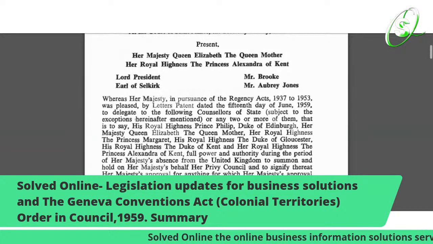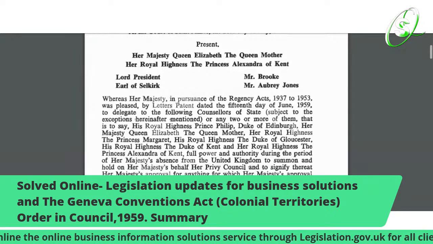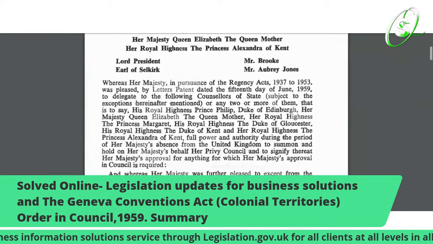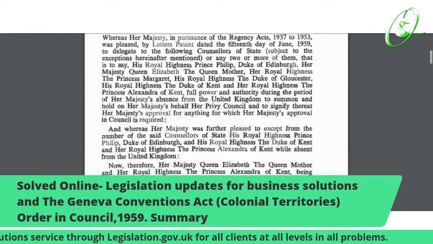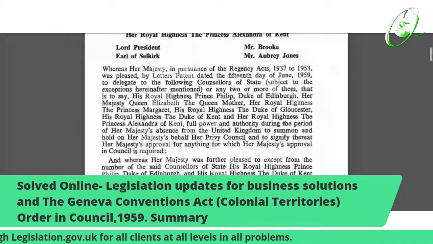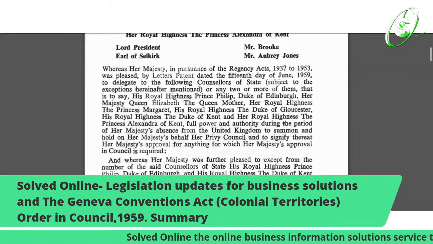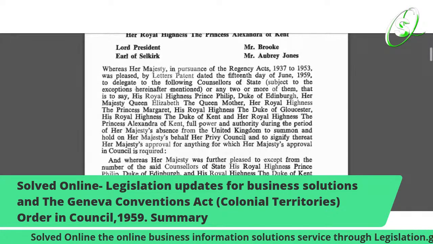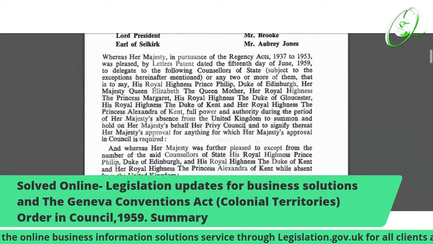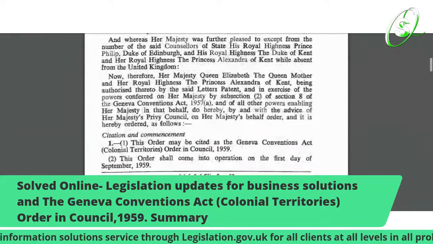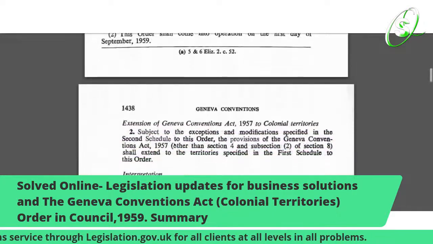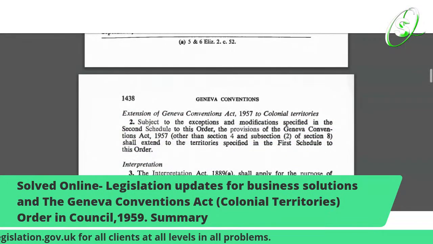But as you see, Regency, that is something to look up. That means that when the imperial crown is vacant, someone from the royal family, the imperial family, can take the seat until the rightful ruler returns. So like I say, overdue. But this is based on the Geneva Convention, and it shows you what territories.